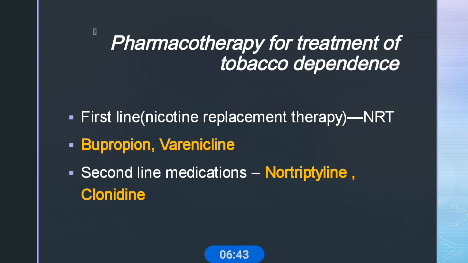The second line medication, nortriptyline, is a second generation tricyclic antidepressant, mainly used in the treatment of major depression. It is used as a second line agent in smoking cessation. Some studies show a therapeutic effect on tobacco dependence. In addition to its antidepressant action, its noradrenergic effects replace those of nicotine, and it has nicotine receptor antagonistic activity. But there are no preclinical or clinical studies available to support any of these potential mechanisms.